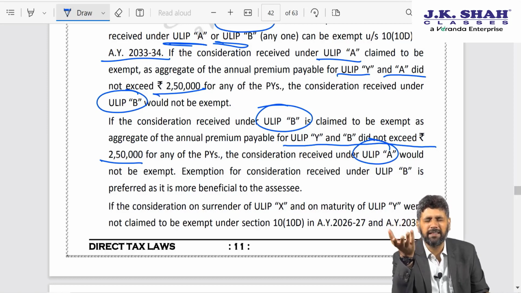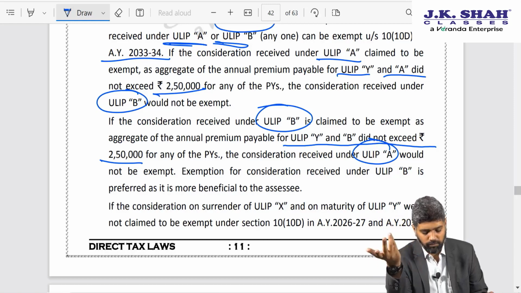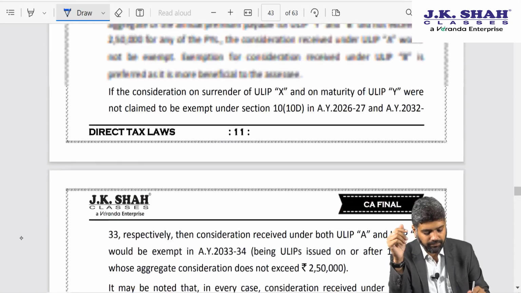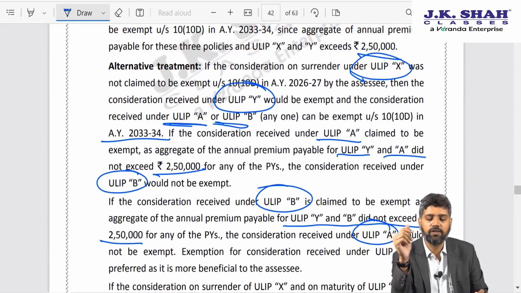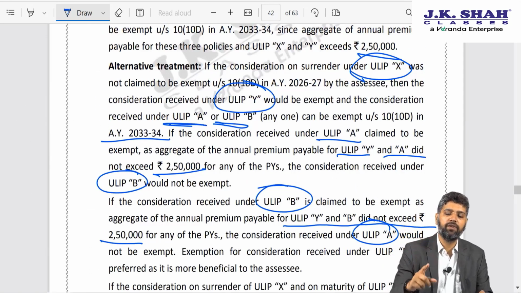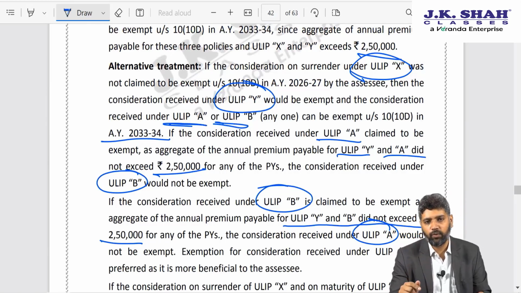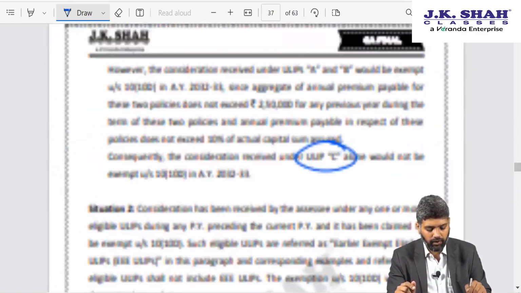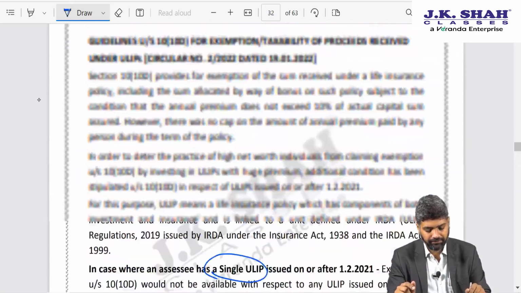I would naturally answer in such a way that exemption is being claimed wherever the gain is the highest, because if gain is the highest, tax saving is the highest, tax cost becomes minimal. I hope this concept is clear to everyone. I say this at the cost of repetition. Please do refer the November 22 RTP. A similar type of question has been solved by us in detail.